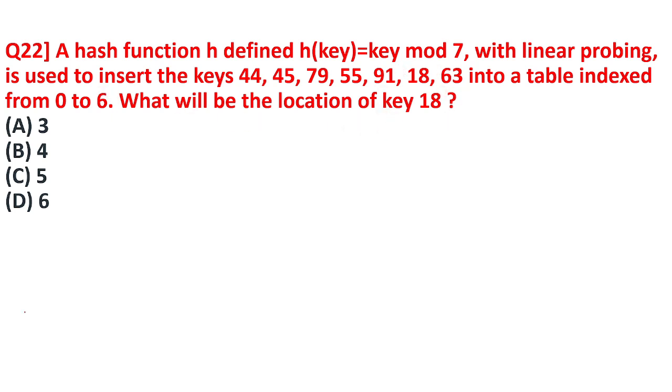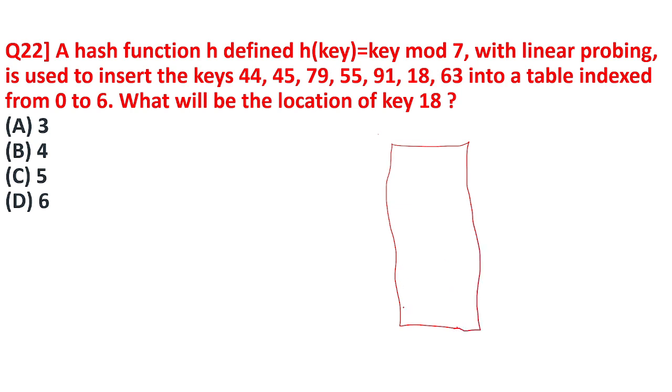Linear probing is one of the hashing techniques used to avoid collisions. Hashing was developed to avoid collisions, and it is an improvement over the address translation table, which had the problem of collision. Here there is less collision, so hashing is used.